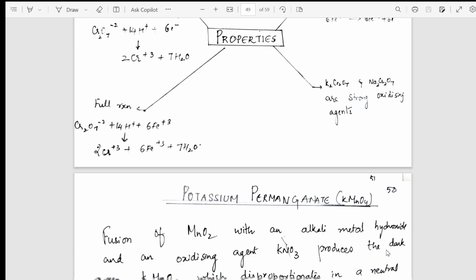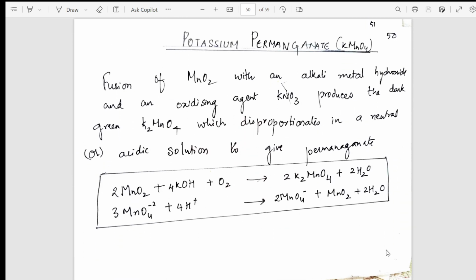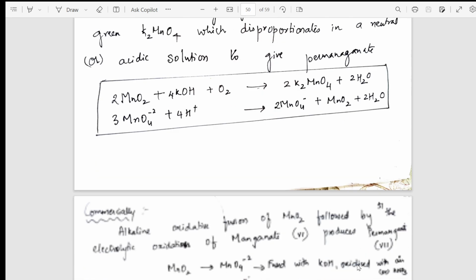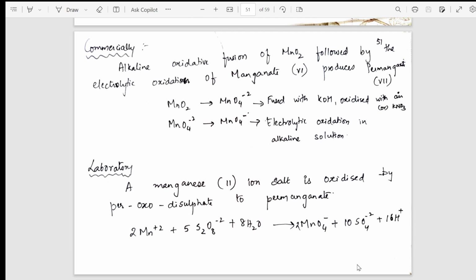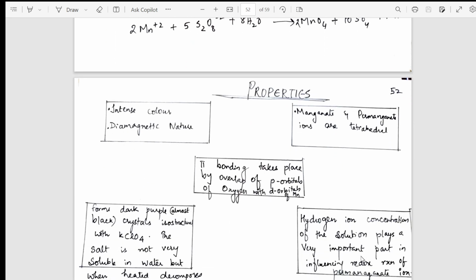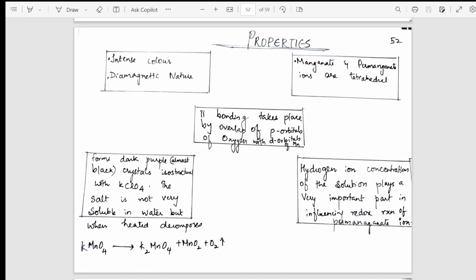Then I've gone into the concept of potassium permanganate. Again, same. First, I have given the preparations of potassium permanganate. From the potassium permanganate preparations, commercial and lab preparations, I have gradually taken you into properties. So what are the different properties of potassium permanganate? Why is it colored? Why is it diamagnetic? Why not paramagnetic?